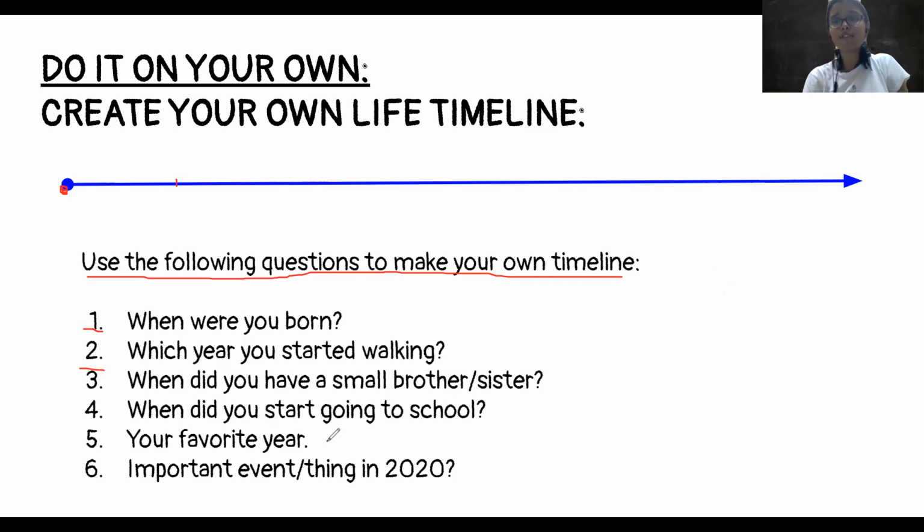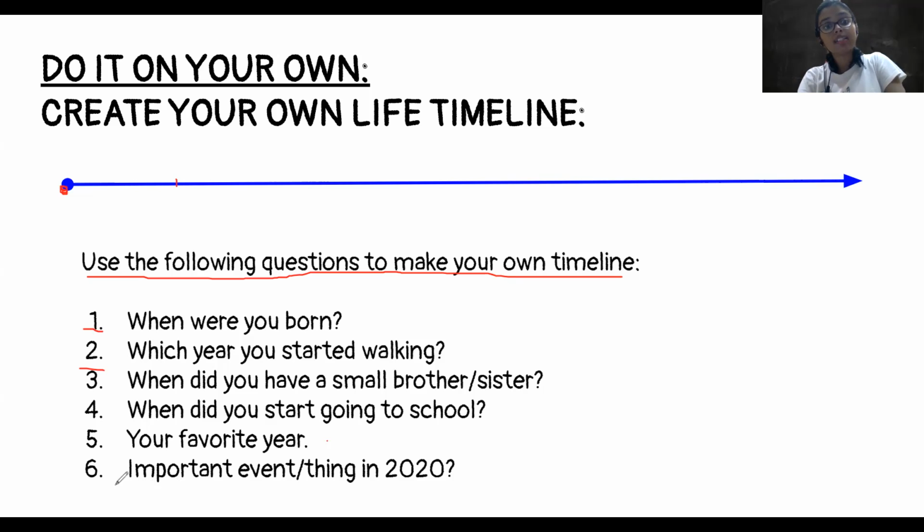And what is your favorite year? Like my favorite year is when I was in 8th standard. तो 8th standard में मेरे बहुत सारे friends थे, हम लोग बहुत सारी मस्ती करते थे, so that is my favorite year. What is your favorite year? कौन से साल में आपने बहुत मस्ती की थी या कभी घूमने गए थे या you did something very nice and that's why it's your favorite year. So think about that year and write it down and mark it in the timeline.